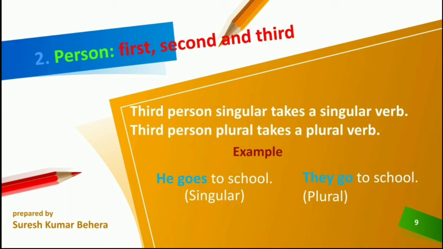He goes to school. So he is third person, a pronoun, third person subject. So it takes a singular verb. So he goes. He goes to school. They go to school. See, they is plural, so the plural verb go. So they go to school.